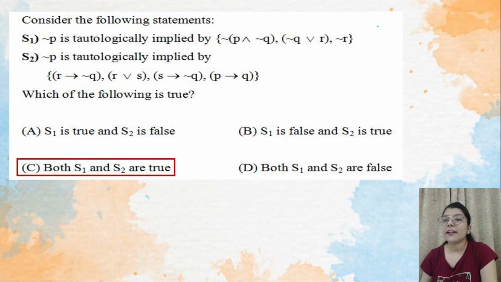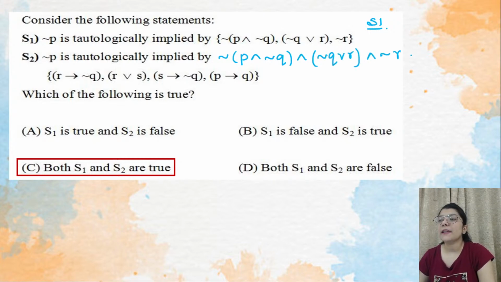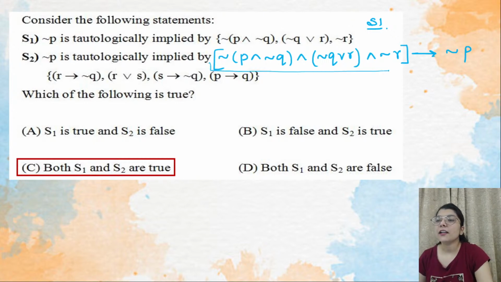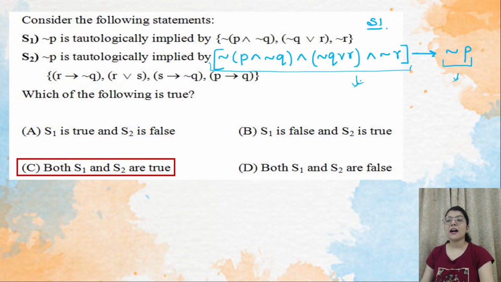So, what they are trying to say with statement 1 is that this whole, negation P and negation Q and negation Q or R and negation R, basically they are saying that this all is tautologically implied by this. Means that when you solve this part, you will get this. That is, both of them are valid. Tautologically implied means they are always true.